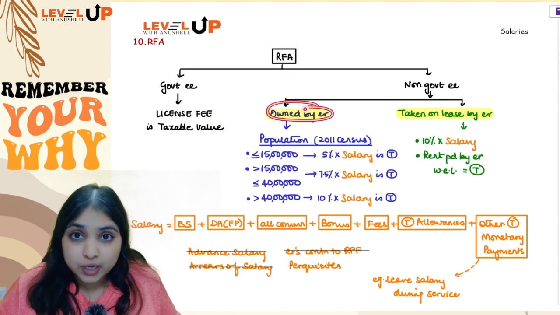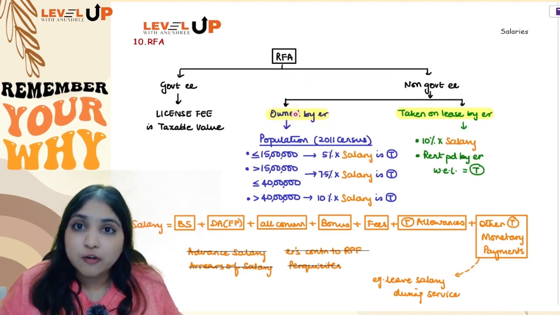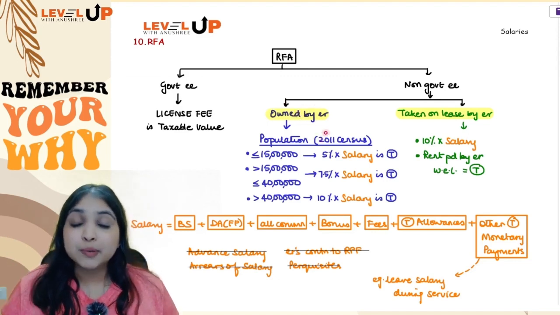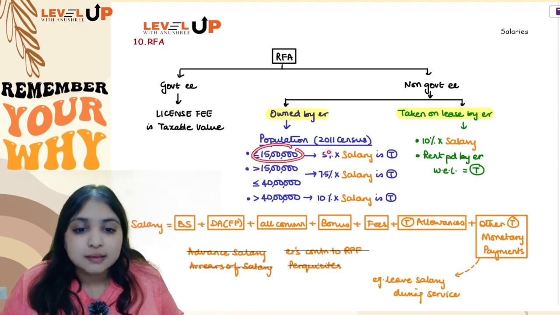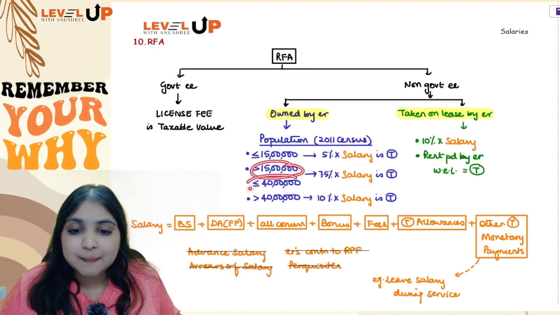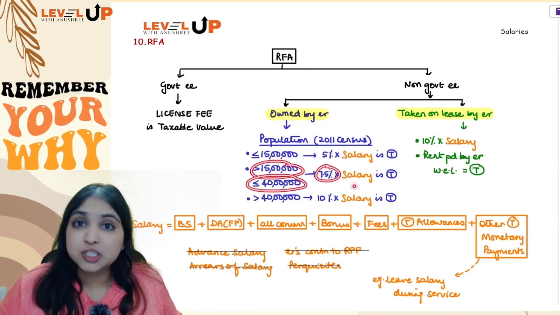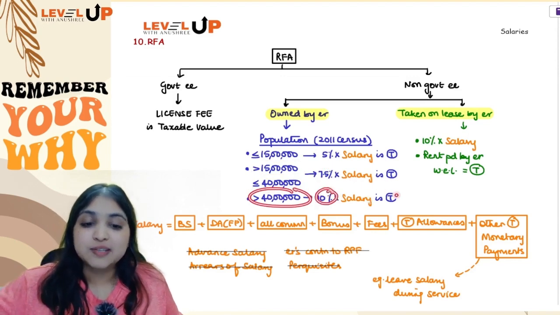If the house is owned by the employer, the taxable value of RFA will depend upon the population of the place where the house is situated, population as per 2011 census. If the population is up to 15 lakhs, then 5% of salary will be taxable. If the population is more than 15 lakh but up to 40 lakhs, then 7.5% of salary will be taxable. And if the population is more than 40 lakh, then 10% of salary will be taxable.